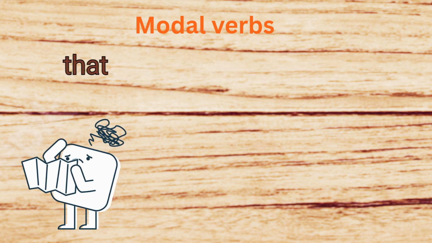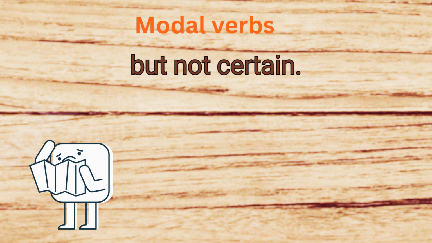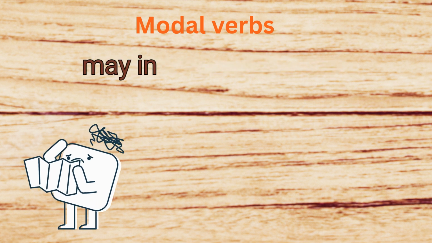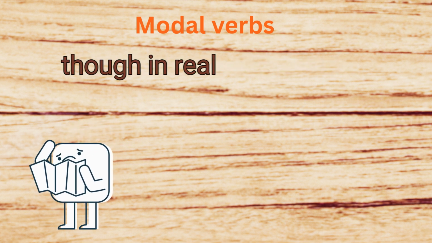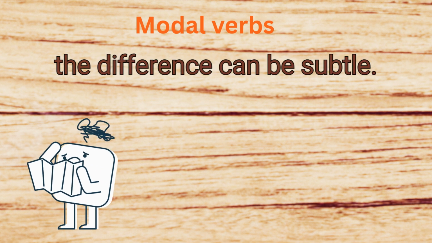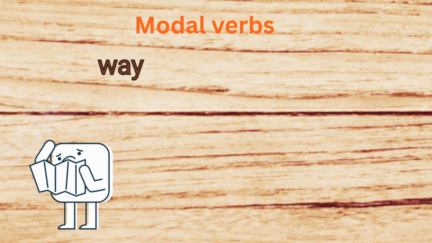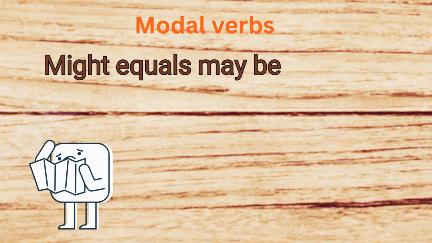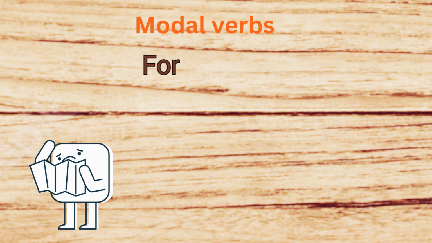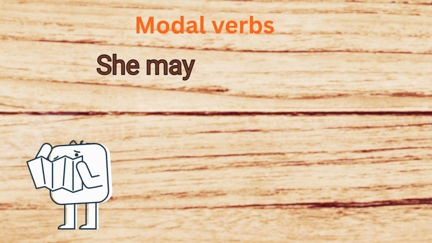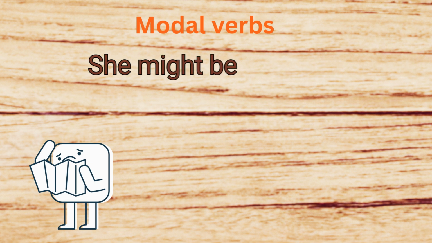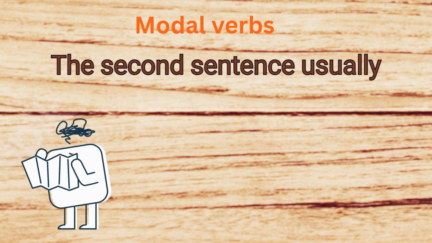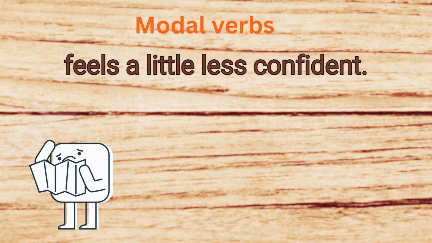Might tells the listener that something is possible, but not certain. It is more uncertain than may in many situations, though in real conversation the difference can be subtle. Here is a practical way to think about it. May equals possible. Might equals may be possible, but less certain. For example, she may be at home. She might be at home. The second sentence usually feels a little less confident.